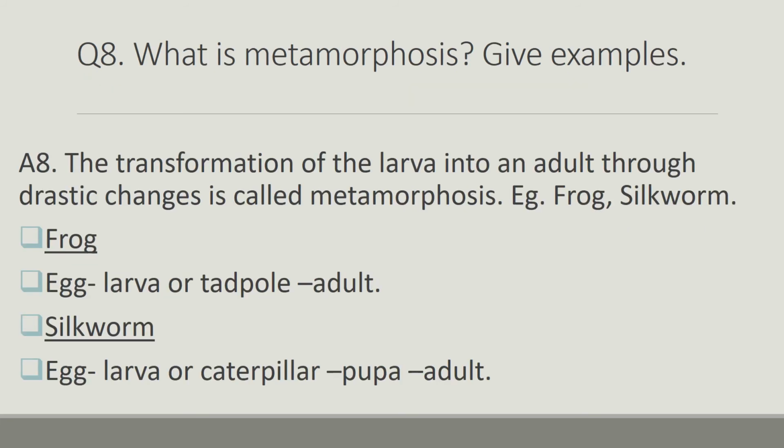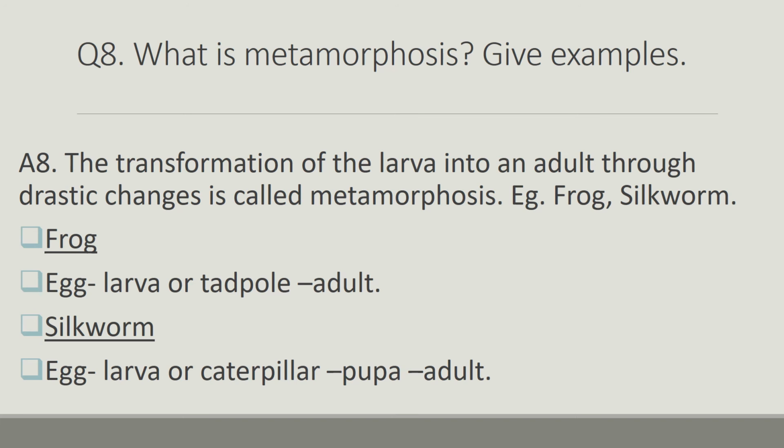Question number 8 is, what is metamorphosis? Give example. The answer is, the transformation of the larva into an adult through drastic changes is called metamorphosis. Example, frog and silkworm. In the frog, the stages are from the egg, it develops into the larva or the tadpole, and from there it develops into an adult frog. In the silkworm, the egg develops into the larva or caterpillar, and then the caterpillar develops into the pupa and then adult.